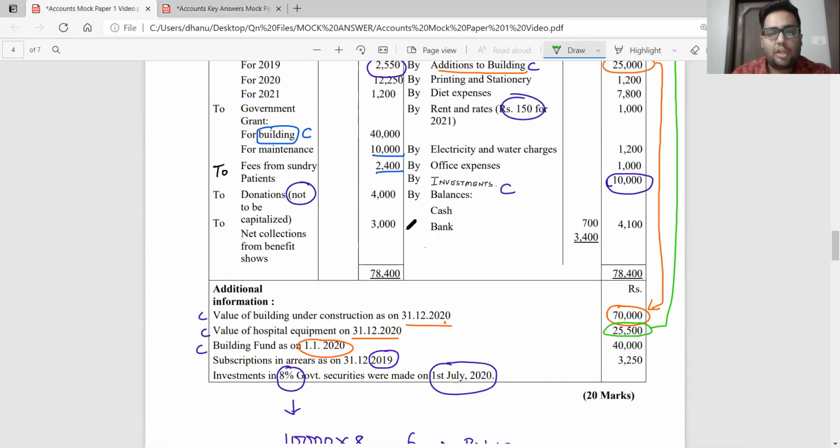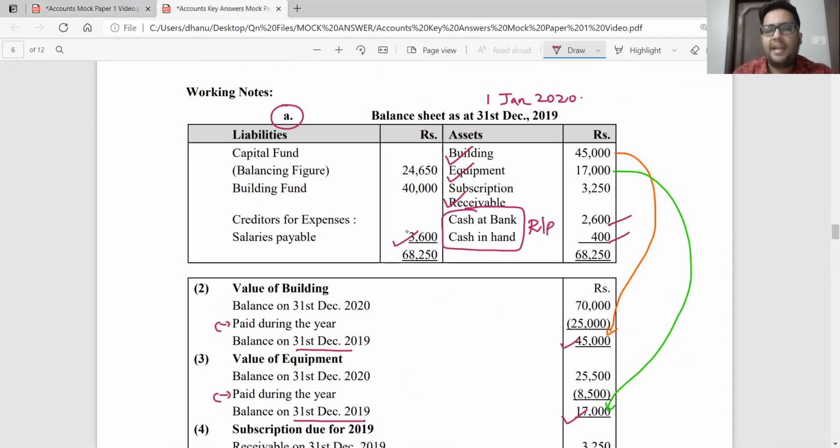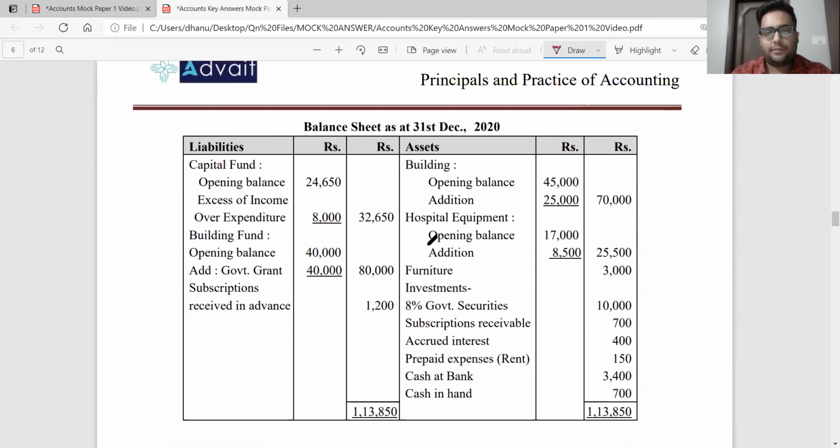And then in the additional information, they also tell me building fund as on 1st January 2020 was rupees 40,000. So I say building fund 40,000 rupees and then I get my opening balance of capital as a balancing figure. 68,250 is the total of the assets, minus 40,000, minus 3,600, and I get my opening capital as a balancing figure of 24,650. Using this capital, I make my closing balance sheet. Now let me go ahead to record the closing balance sheet.